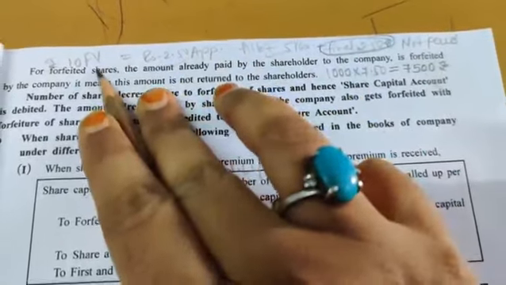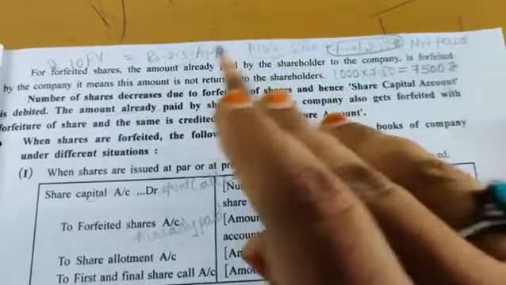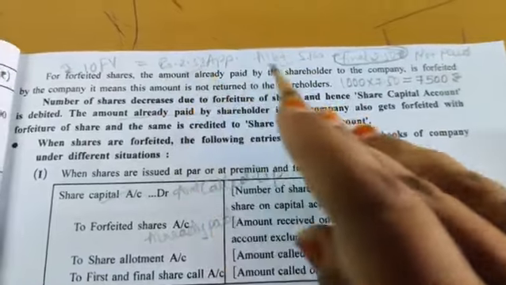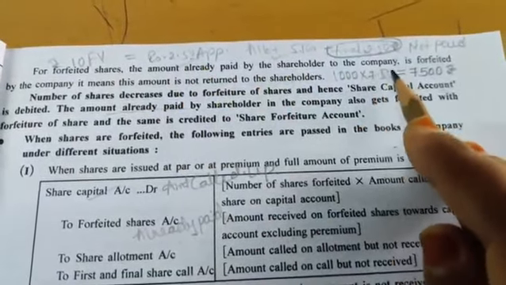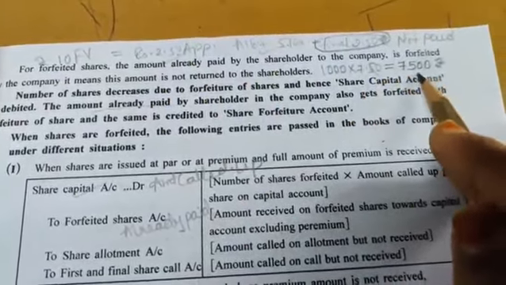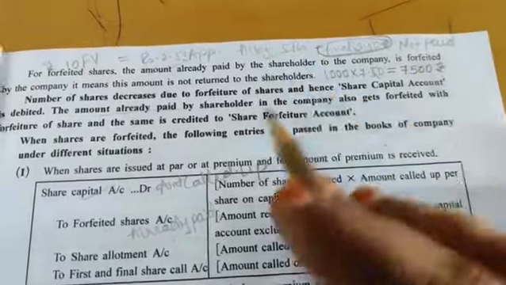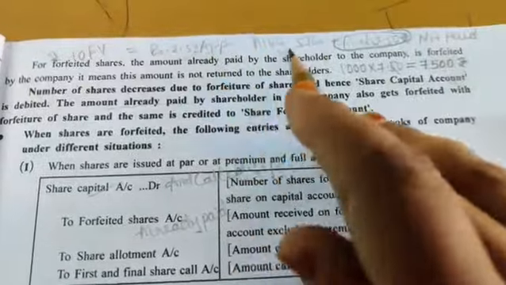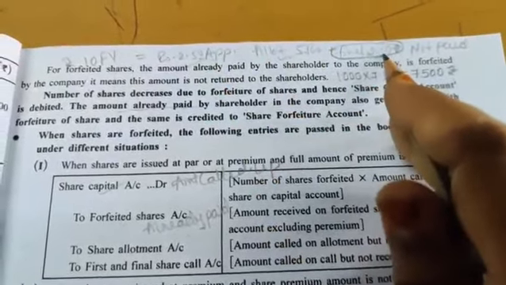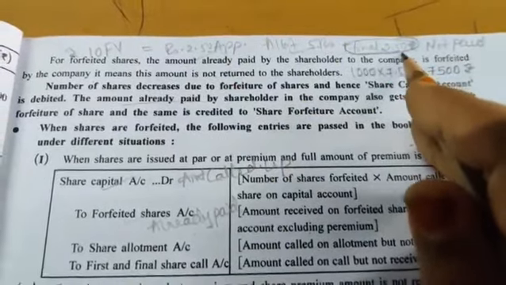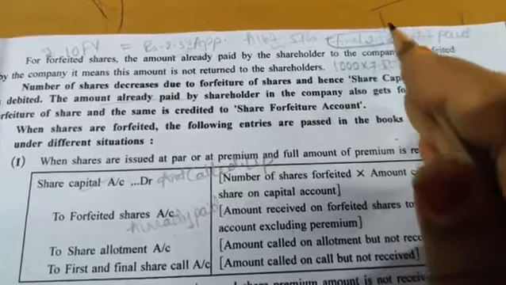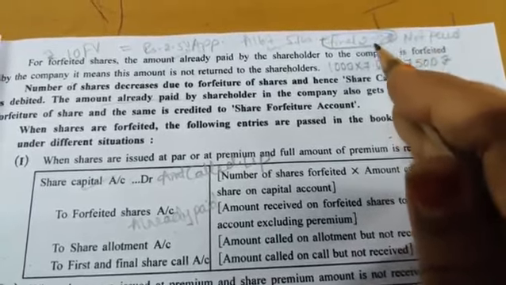So 10 out of 10 rupees, 5 plus 2.50, that is 7.50 is paid. Okay, so that is 7500. Clear? So like this. And what would be the called up amount? Called up amount, all 10, see final call is not paid. So when you will come to know that it is not paid, when you will ask for that money, then it is known to us that it is not paid.